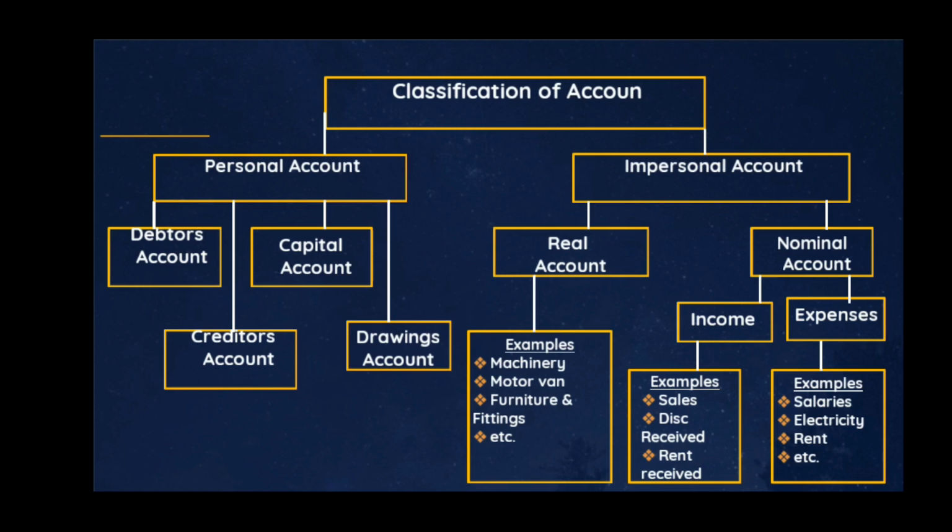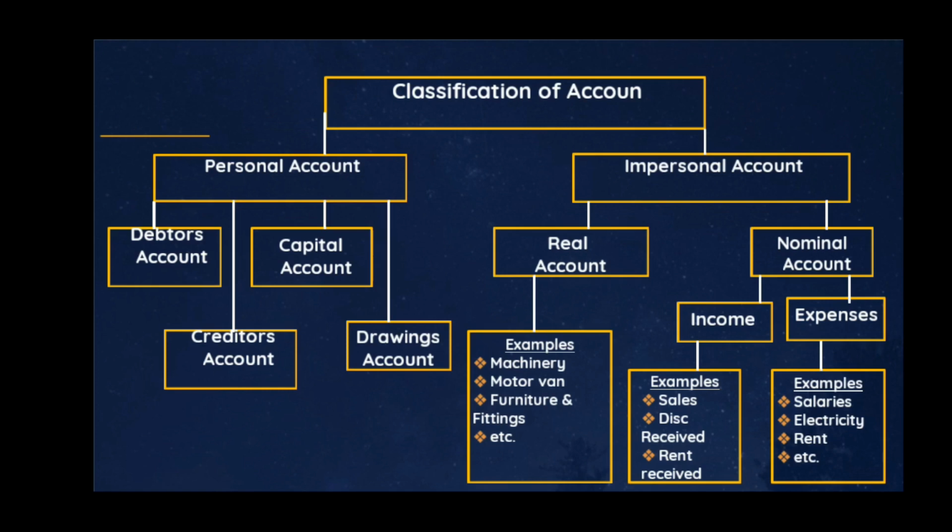On the other side, I discussed the impersonal account, which I said is the account for assets, income, and expenses. If you are talking about assets, we are talking about real account. For example, you have the machinery account, motor van, furniture and fittings, etc. They are all examples of real account. As for the nominal account, like I said, we have the income and we have the expenses.